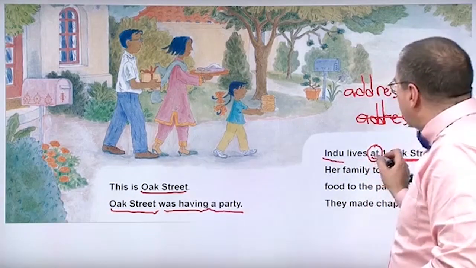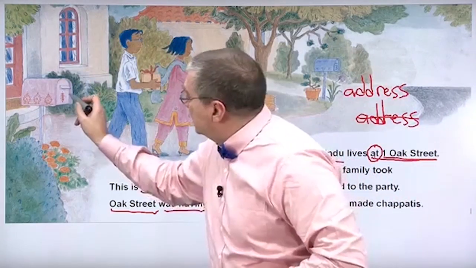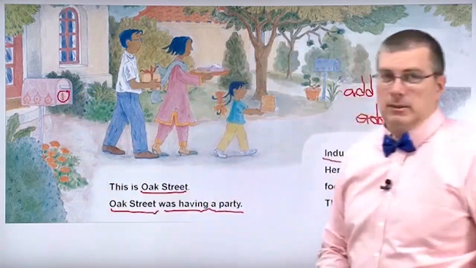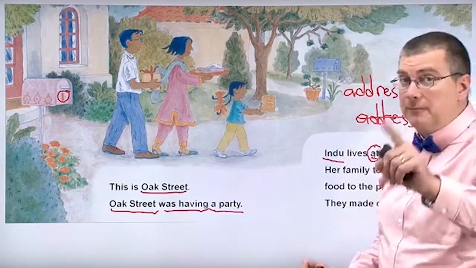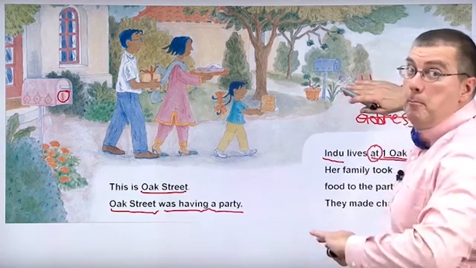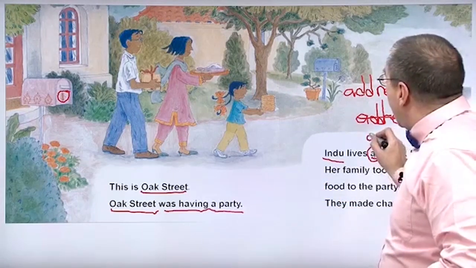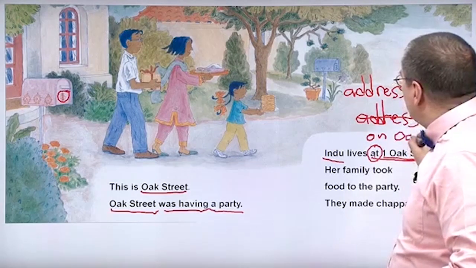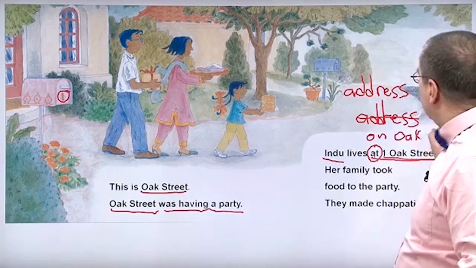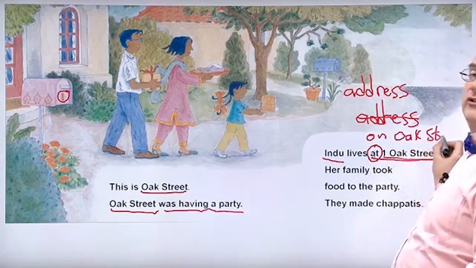Indu lives at 1 Oak Street. On her house is the number 1. Okay? She lives at 1 Oak Street. But if you don't know the address, then you say Indu lives on Oak Street. And I'm just going to put ST on Oak Street.